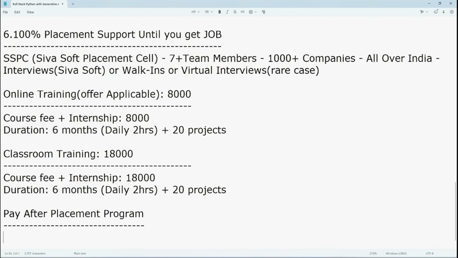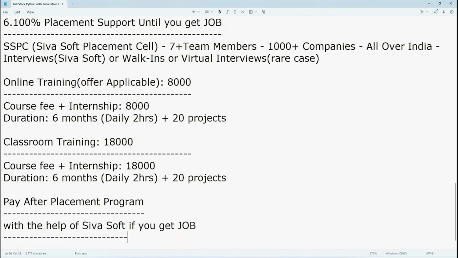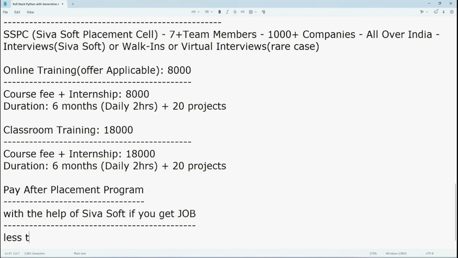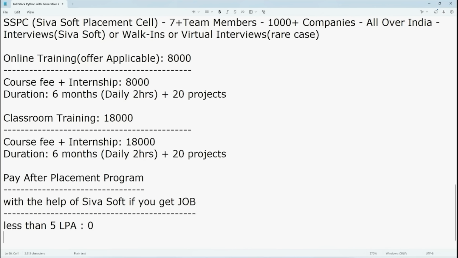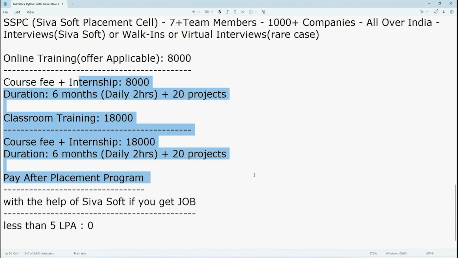Here with the help of SIVASOFT, if you get a job and if your package is less than 5 LPA, then no need to pay any amount. Initially you are going to pay these fees to complete your course, internship and projects. Once everything is done, we will start showing the placements.